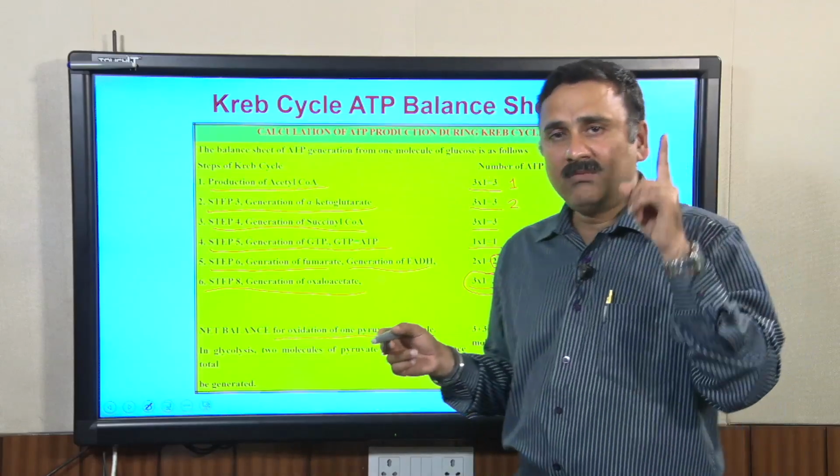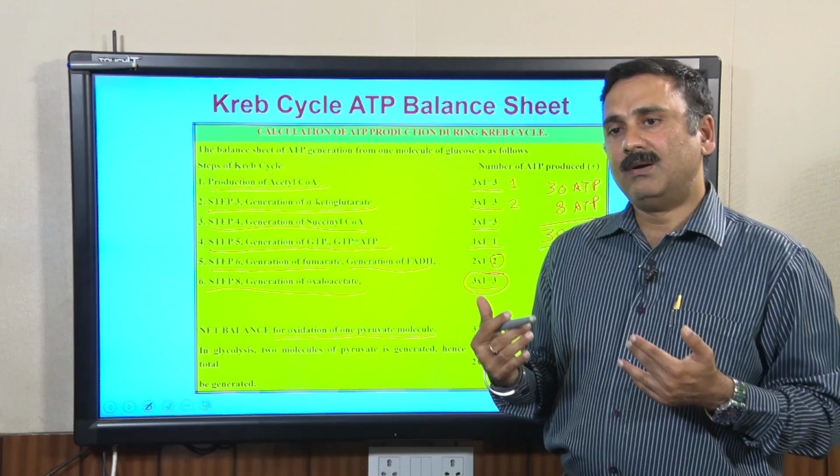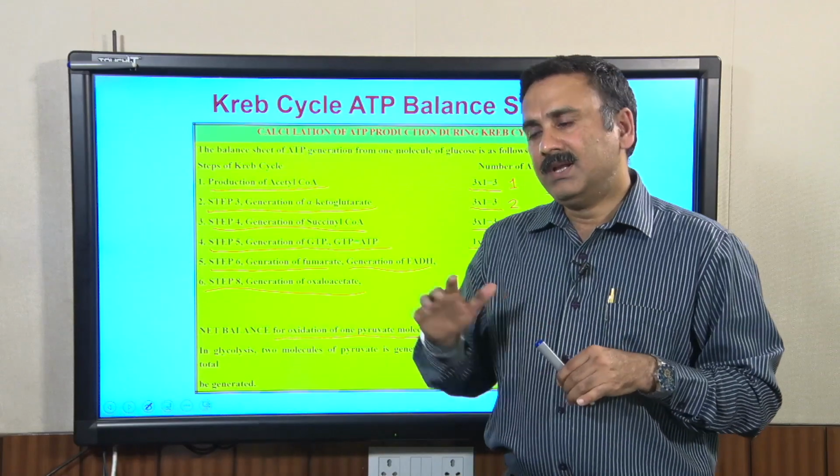That means from 1 molecule of glucose you have generated 30 ATP from the Krebs cycle, and you have generated 8 ATP from glycolysis, which means if you oxidize 1 molecule of glucose, you will get a total of 38 ATP, if all these reducing equivalents go for complete oxidation.